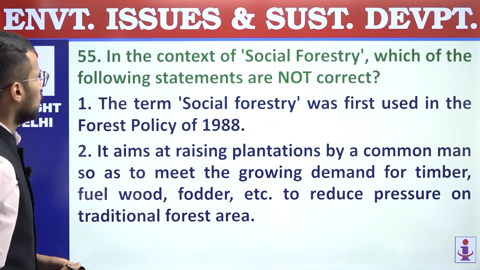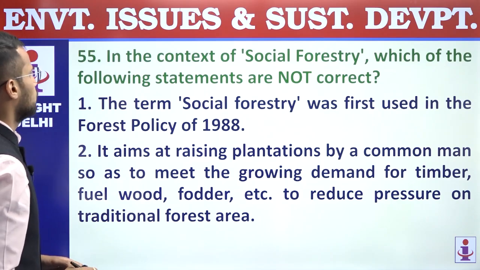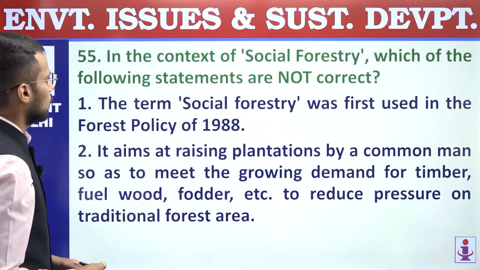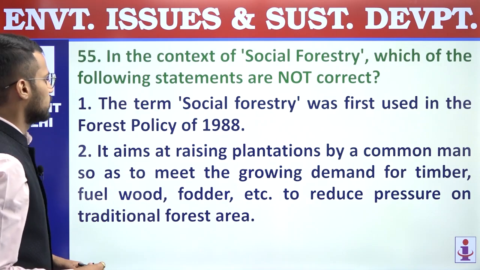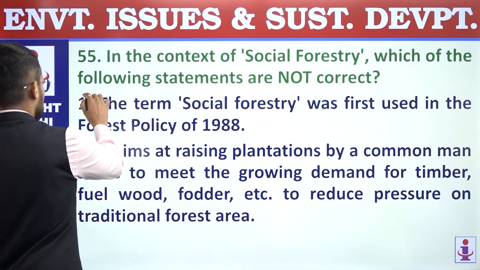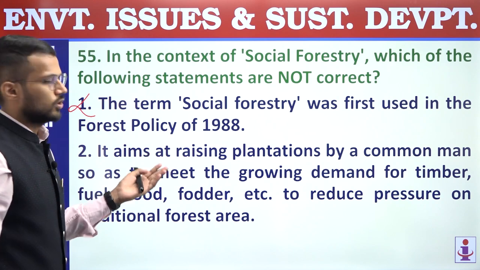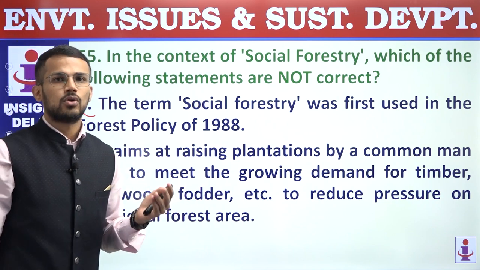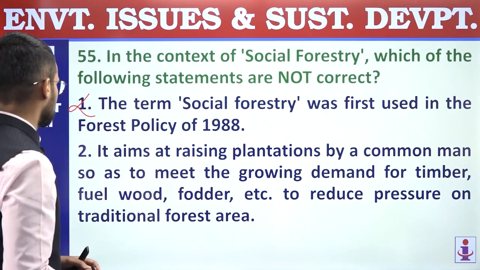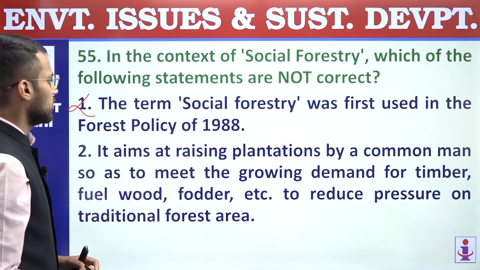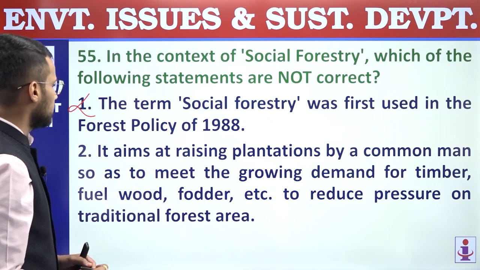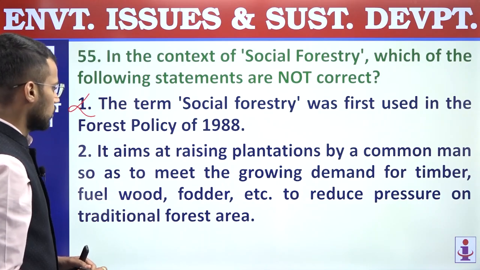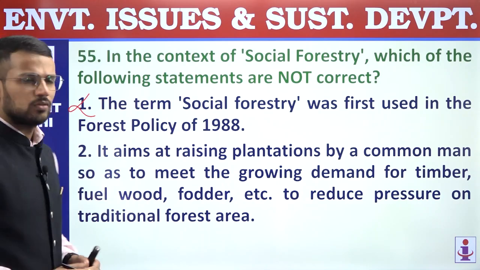55. In the context of social forestry, which of the following statements are not correct? First, the term social forestry was first used in Forest Policy of 1988. This statement is an incorrect statement. This social forestry was firstly used in 1976 by National Commission on Agriculture. First statement is incorrect. Second, it aims at raising plantation by a common man so as to meet the growing demand for timber, fuel wood, fodder, etc. to reduce pressure on traditional forest area, right?